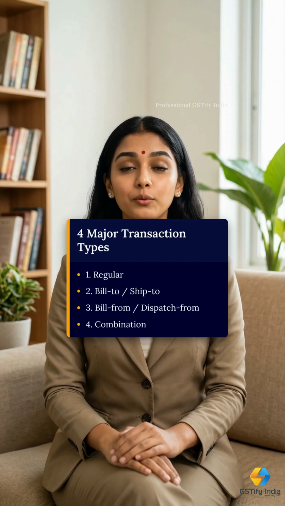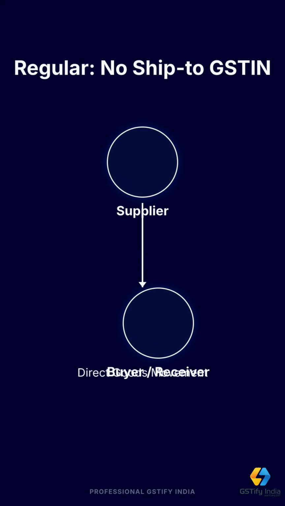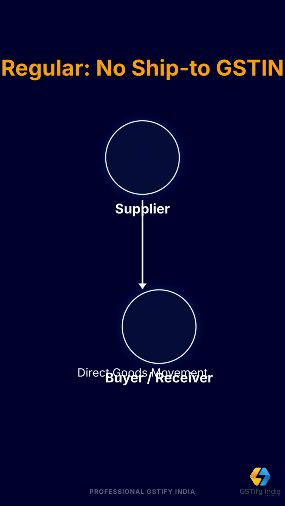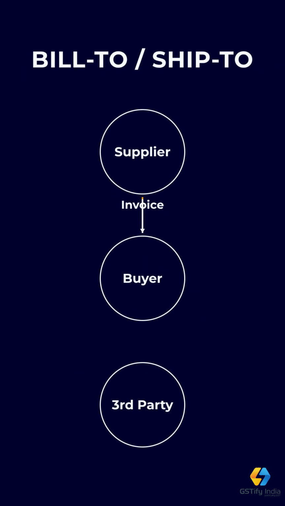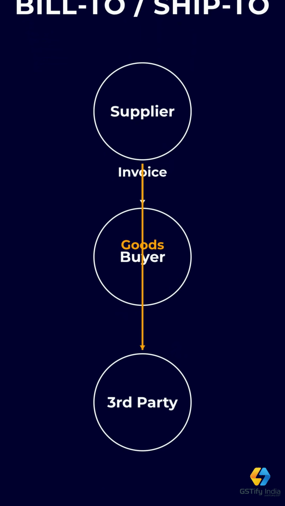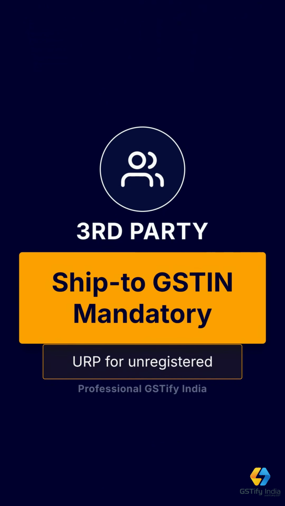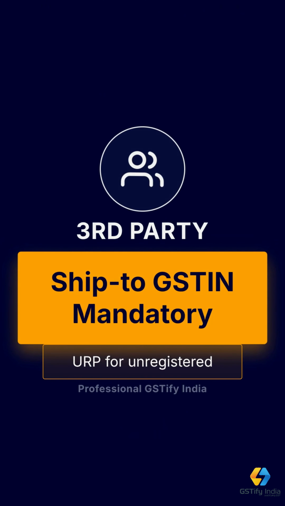GSTN has clarified 4 major transaction types. First, regular transaction. In a regular transaction, the invoice is issued to the buyer and the goods move directly from the supplier to the same buyer. In this case, ship to GSTIN is not applicable. Second, bill to, ship to transaction. Here, the supplier bills the buyer, but ships the goods to a third party on the instruction of the buyer. In this case, ship to GSTIN is mandatory where the ship to party is registered. If the party is unregistered, URP may be entered.